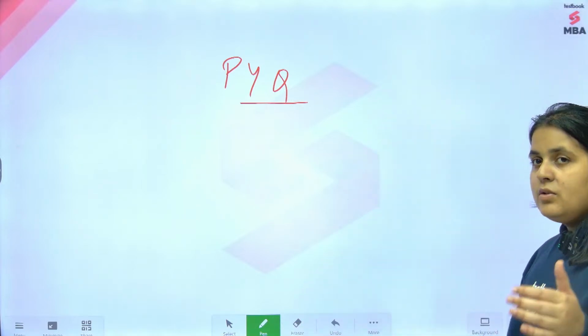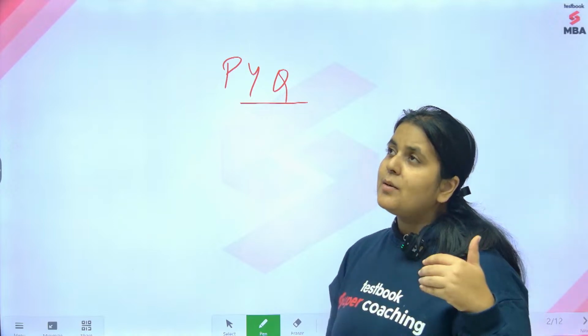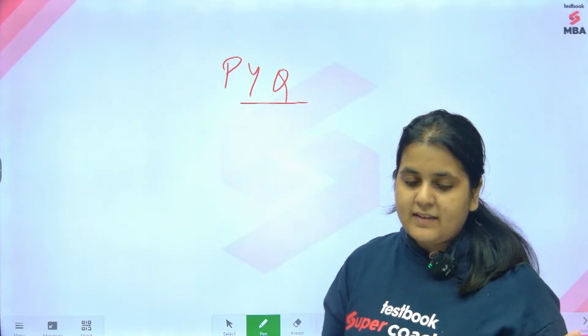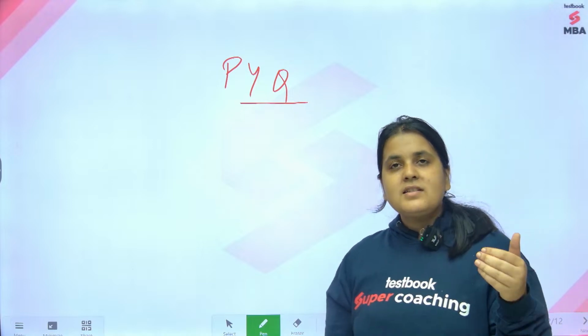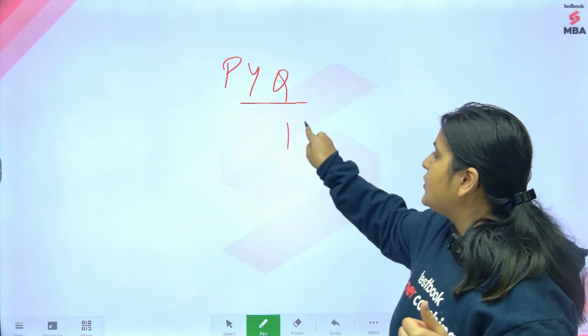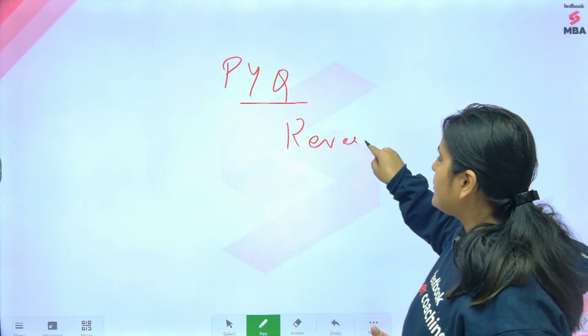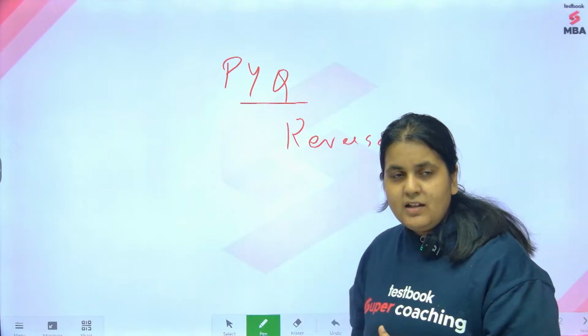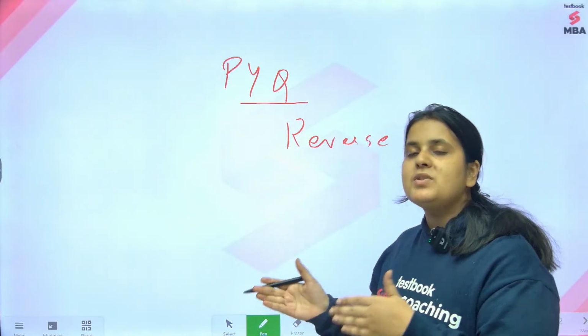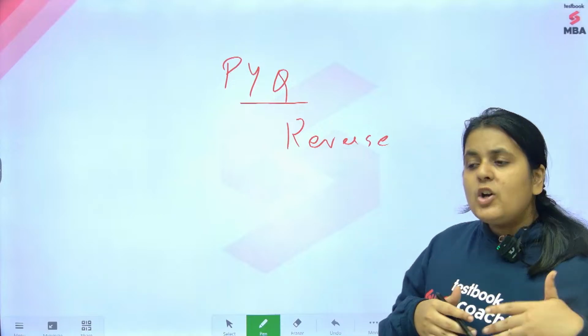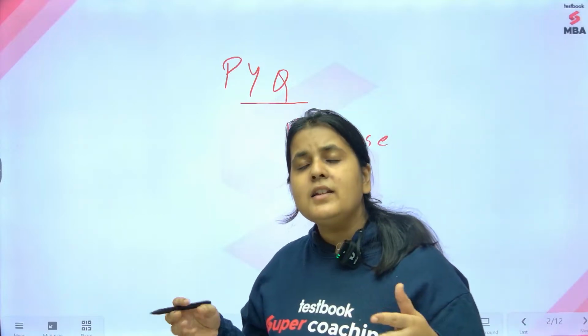Now what are the common mistakes, or what are the common strategy mistakes that students make in the RC section? First, they feel that let's do reverse reading. Okay, वो लोग सोचते हैं कि क्वेश्चन पढ़ते हैं और क्वेश्चन पढ़ने के बाद उसका आंसर ढूंढेंगे. Okay, we'll not read the passage. This is one.